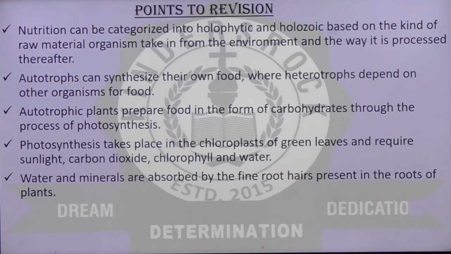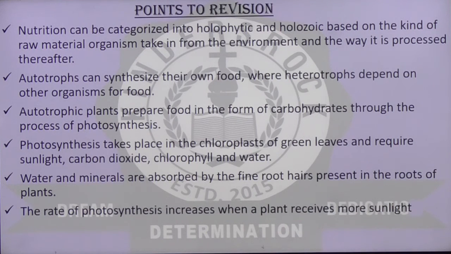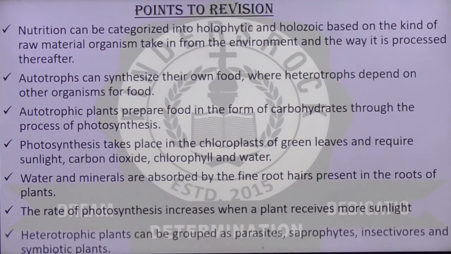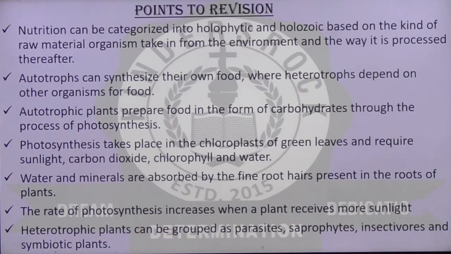Water and minerals are absorbed by the fine root hairs present in the roots of plants. The rate of photosynthesis increases when a plant receives more sunlight. Heterotrophic plants can be grouped as parasites, saprophytes, insectivorous, and symbiotic plants.